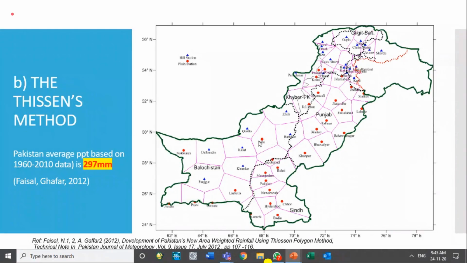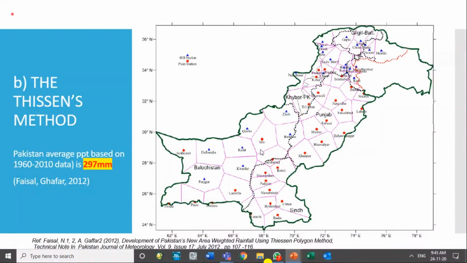Interpolation is done by measuring the distance and measuring the difference. So then you interpolate in between. So you can mark the points of different rainfall between these two stations. Similarly, you do it with other stations. Then points of the same precipitation are joined with the help of a freehand line.